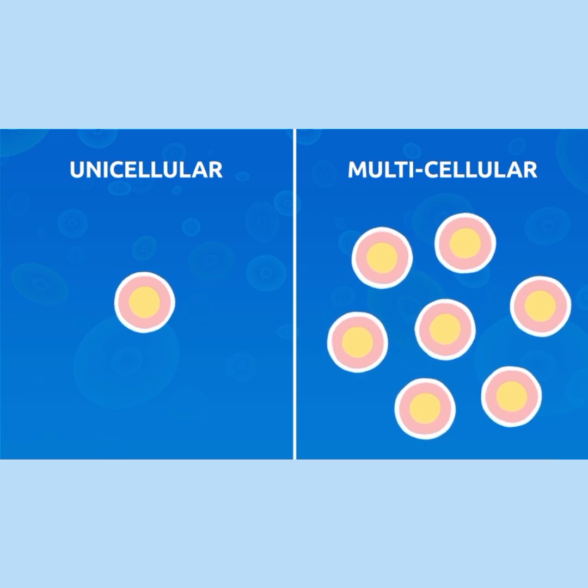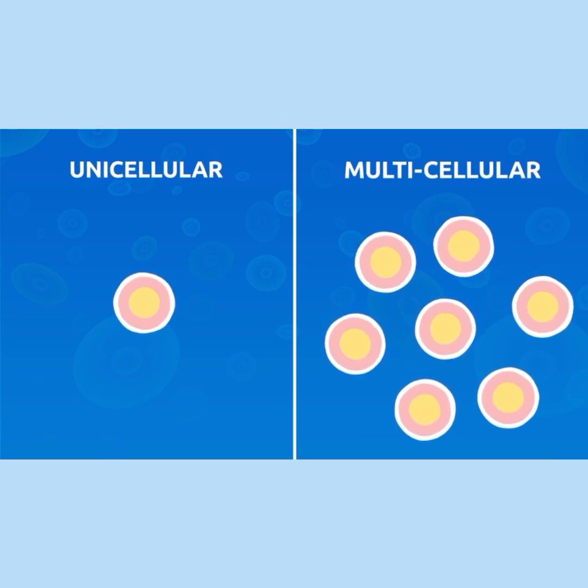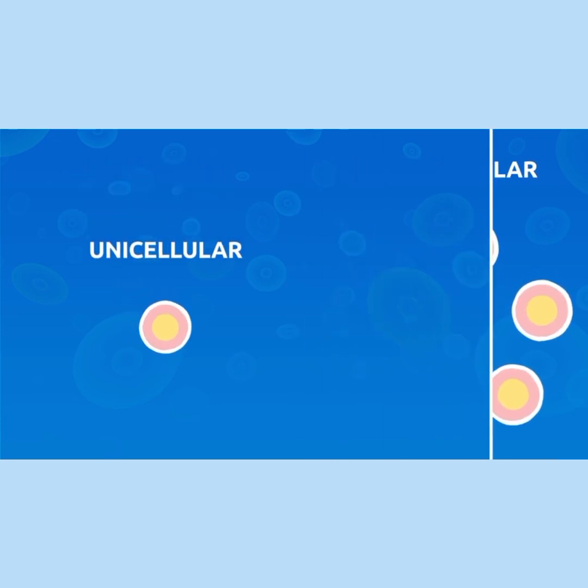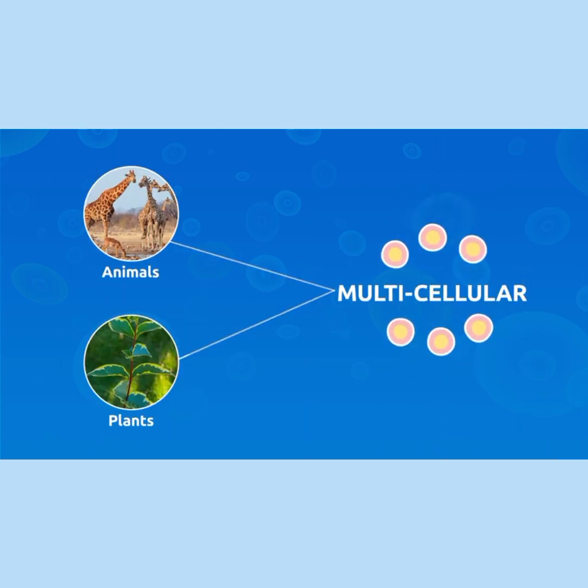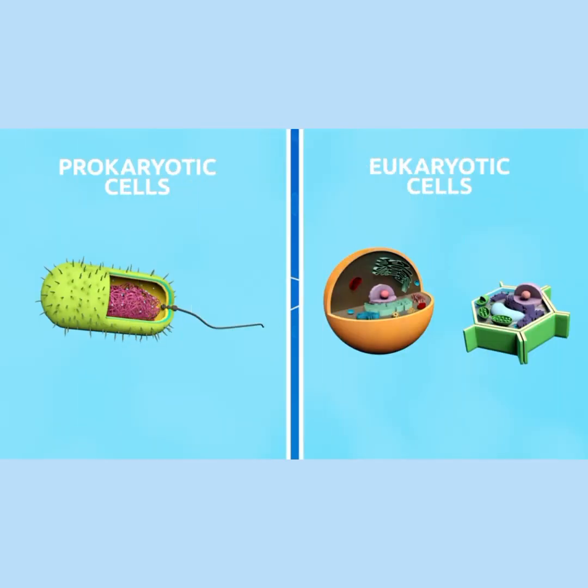There are two types of cells, unicellular and multicellular. Unicellular organisms are very small and consist of only one cell. Multicellular organisms are made up of a large number of cells. Trees, plants, and animals are examples of multicellular organisms.